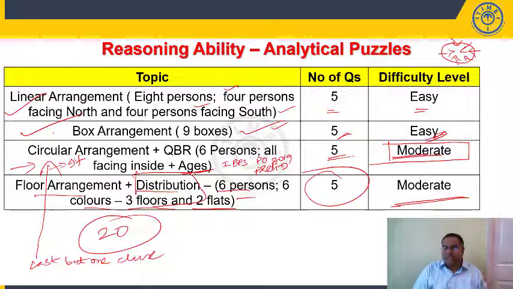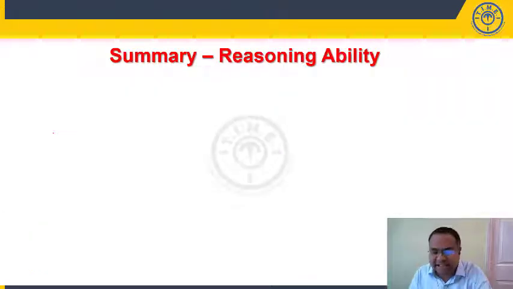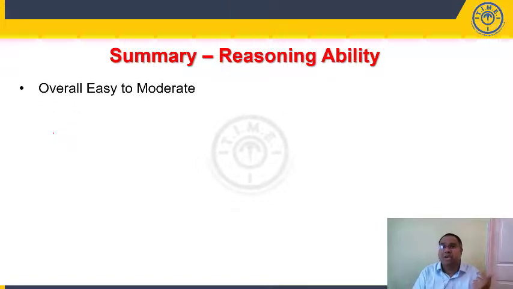So floor arrangement, as it was combined with distribution, is quite time consuming and can be classified as moderate level of difficulty. Now overall, the reasoning section can be classified as easy to moderate.